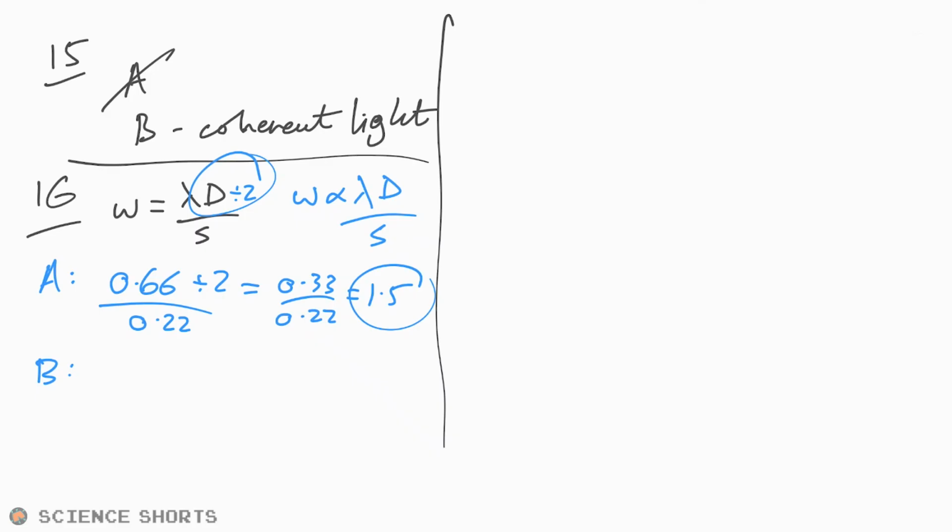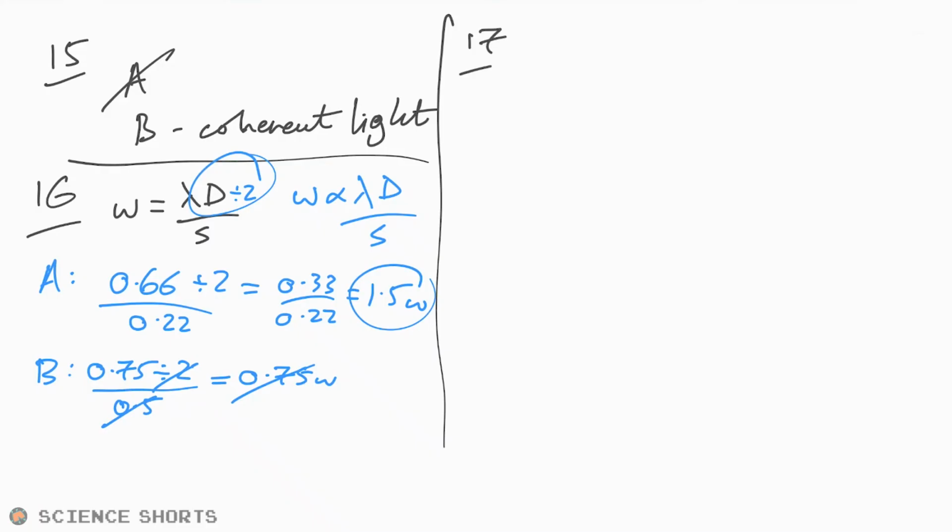Should we check B just in case, just to show you what it looks like if it's wrong? So 0.75 lambda divided by 2 again, divided by 0.5. And actually those are going to cancel because that's a half and half. That's not going to be the case, and you'll find that with all of the rest going down.